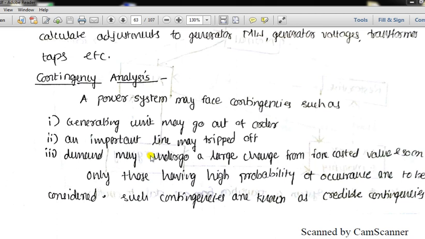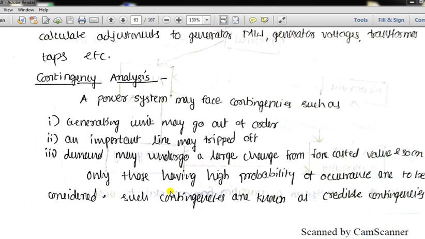Only those contingencies which have a high probability of occurrence are to be considered here. At any instant of time, we may have n number of such contingencies occurring in the power system, but we cannot select and consider all of them.